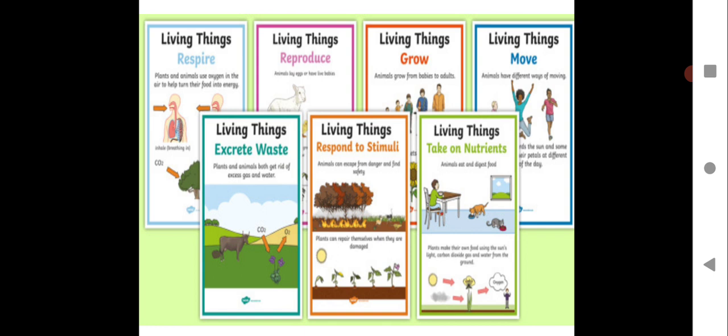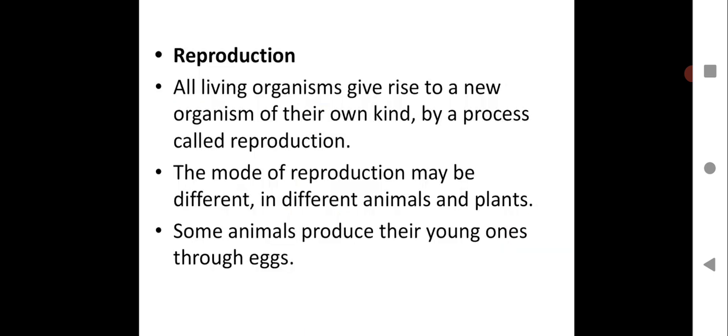One of the most important characteristics shown by living organisms, reproduction, we are going to see in this session. All living organisms give rise to a new organism of their own kind by a process called reproduction. That means they give birth to young ones. The mode of reproduction may be different in different animals and plants. The way they give birth to young ones will differ from animal to animal, and from plant to plant.